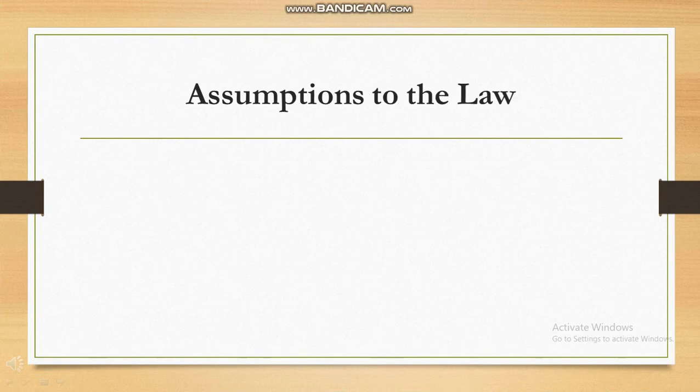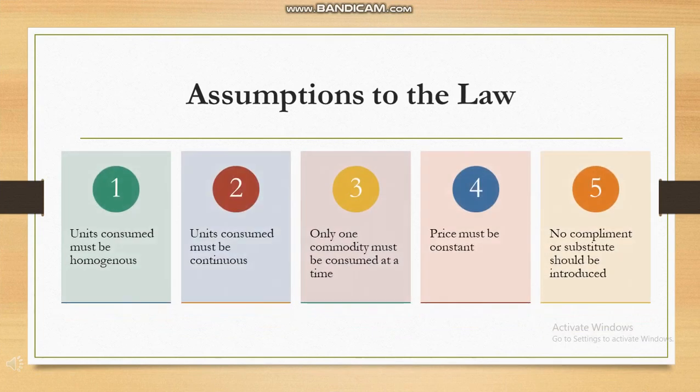Under what circumstances does the law hold true? Every concept in economics is based on certain assumptions. If these assumptions are not met with, then the law of DMU does not hold true. So what are these assumptions? The quality and size of all units of the product should be the same. If the quality increases or decreases, the law of DMU may not be proven to be true.